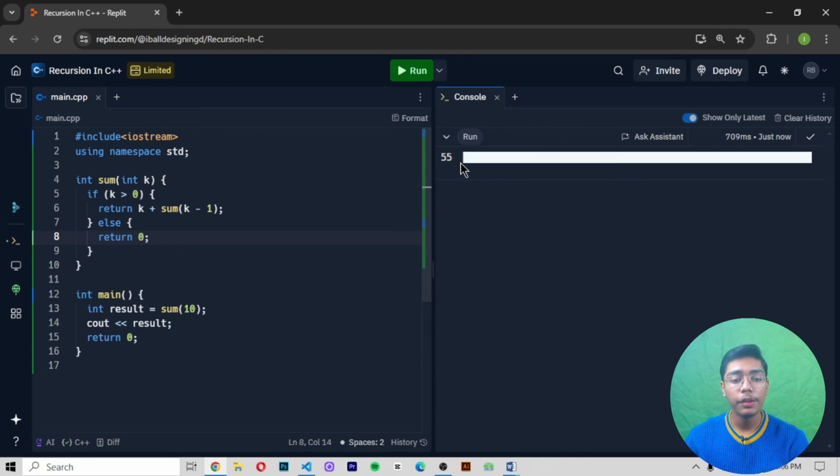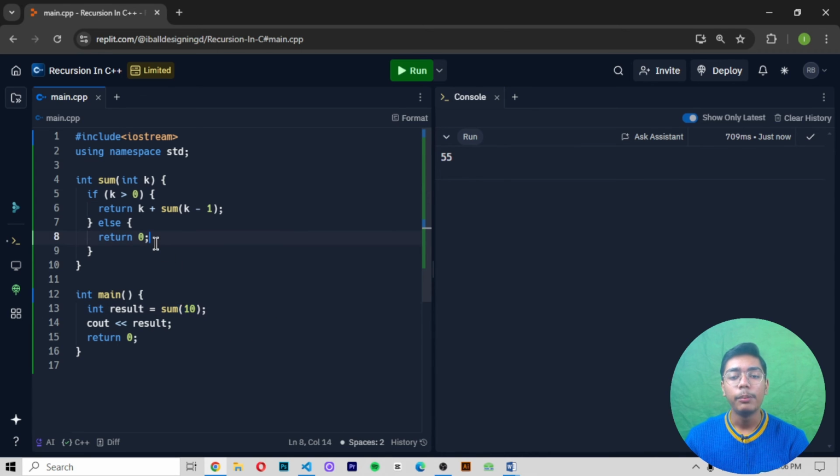Why is the output 55? Because this 10 which we are getting here is multiplying it with 5, and if we multiply 10 by 5, it's 50. But when we multiply 50 by 5, it will be a different answer. So that's why when we are just printing this thing, the output we are getting is 55. If I change the value here to 3, now you will be getting a different output here.